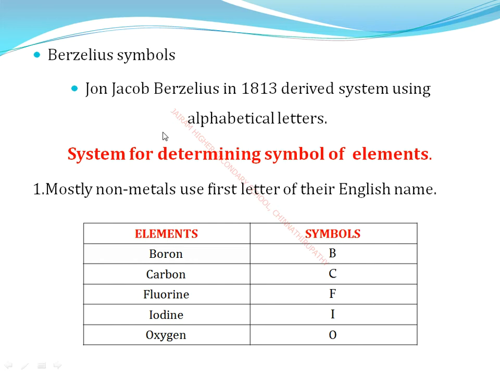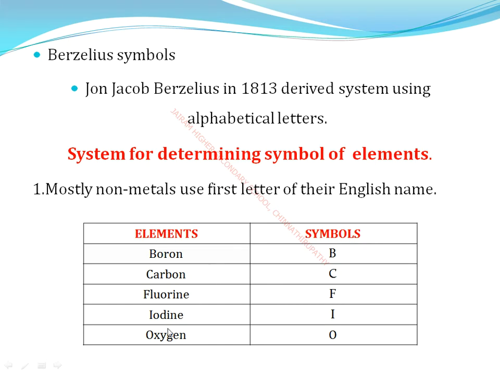Okay, so first point, the symbols of most of the common elements, mainly non-metals, are taken from the first letter of the English name. For example, the first element's name is boron, so the first letter is B, and the symbol we use is capital B. Next element is carbon, the symbol is capital C. Next, fluorine, the symbol is capital F.